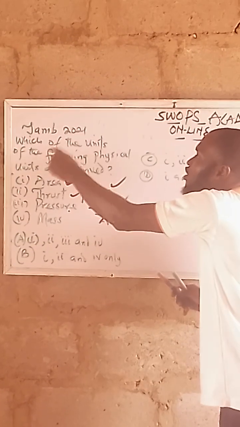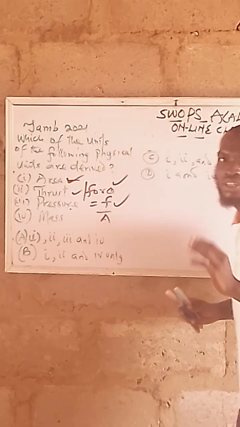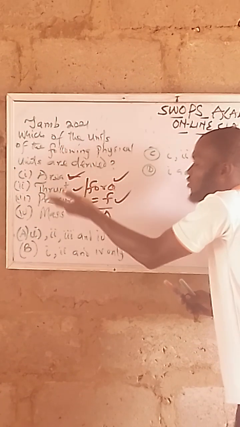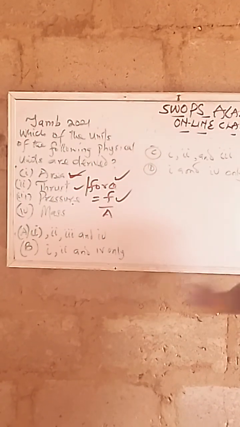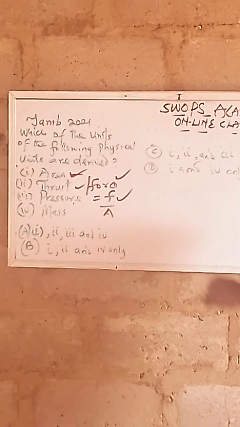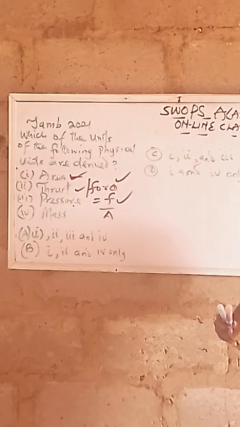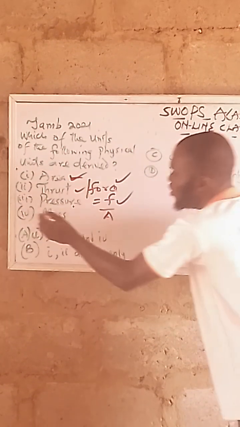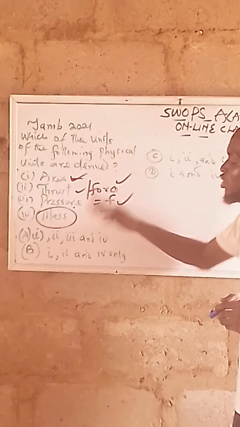And we ask which of the following physical units are derived. That means this is derived, this is derived, this is derived. What of mass? Mass is mass. There is nothing like the coming together of two or more quantities to form mass. Mass happens to be number one of the fundamental quantities. So this is an exceptional case. It is an exception from them.